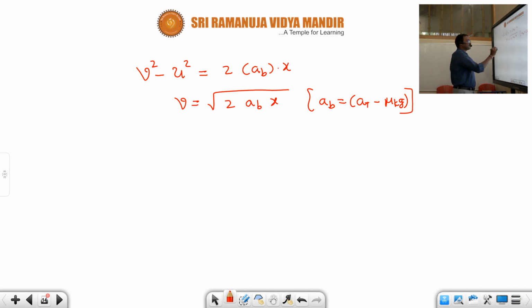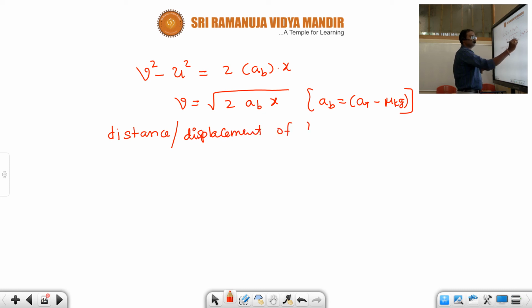And then the distance traveled by the truck, or displacement of the truck. Because it is moving in a horizontal straight line motion, under straight line motion, distance is equal to displacement. Then you can finalize the displacement of the truck while the block is leaving the surface.